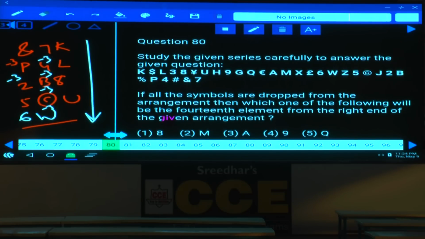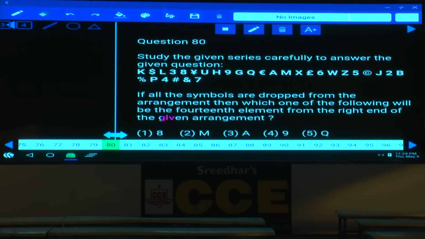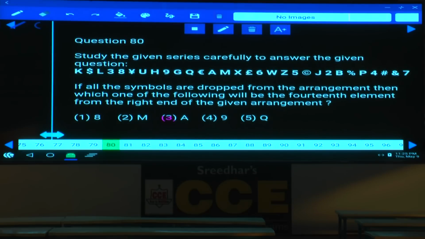Hence first element minus 3, second element minus 3, third element minus 3, and so on. Then question number 80. Now in this, if all the symbols are dropped from the arrangement, which of the following will be the 14th element from the right hand? We need to count without the symbol the 14th element from the right hand. 1, 2, 3, 4, 5, 6, 7, 8, 9, 10, 11, 12, 13, 14. What is the 14th element here? Q, that is choice 5. Done? Without the symbols, start counting from the right hand side only the remaining elements.